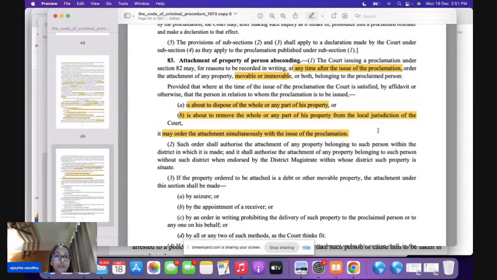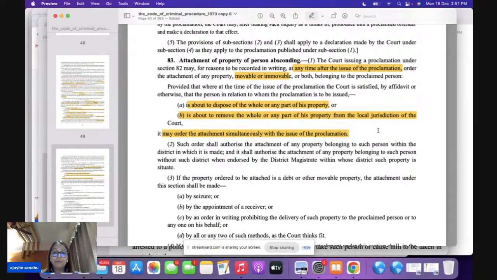The general rule is what? Proclamation comes first, after that you have attachment. But if the court is satisfied that the person is going to dispose of his property or move his property, then the court may order attachment simultaneously with the issue of the proclamation. This is a very important question for your exam.